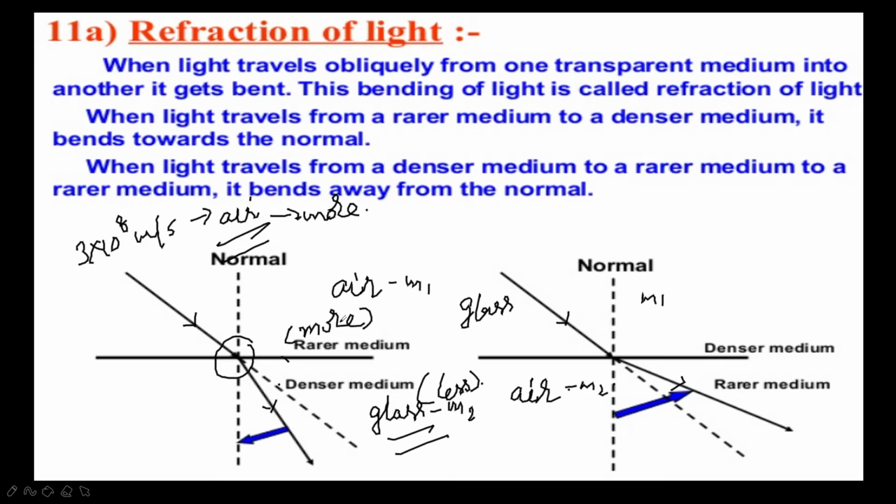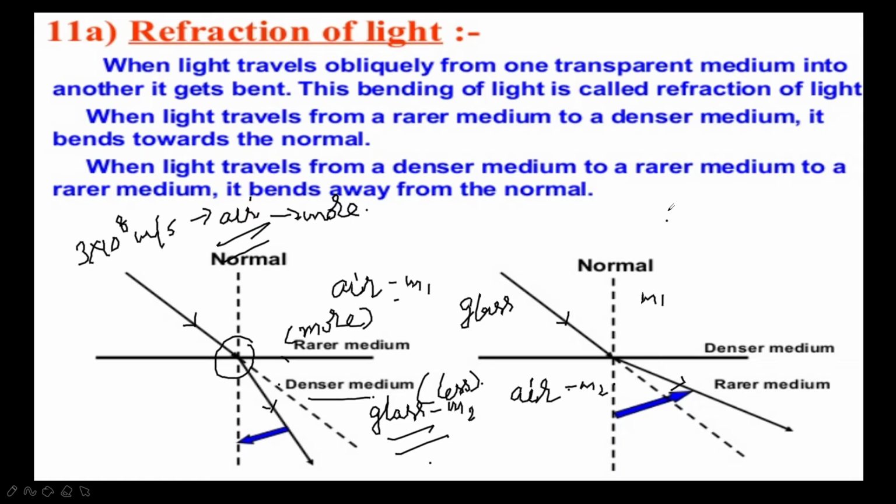So what is optically denser medium and what is optically rarer medium? The definitions: a medium in which the speed of the light is more is known as optically rarer medium. Next, a medium in which the speed of the light is less is known as optically denser medium. Okay, so greater the difference in the speeds of the light in both the media, greater will be the deviation in the path of the light in the second medium. It depends upon the speed of the light, and based on that only the direction also changes.